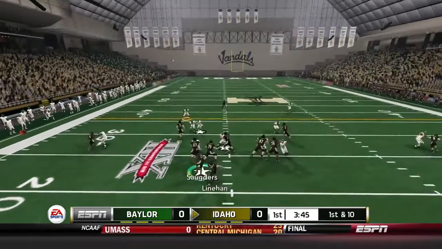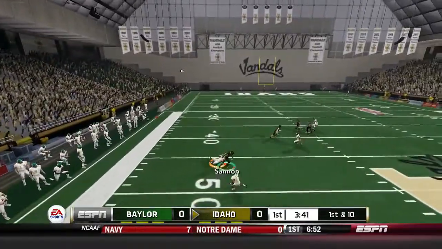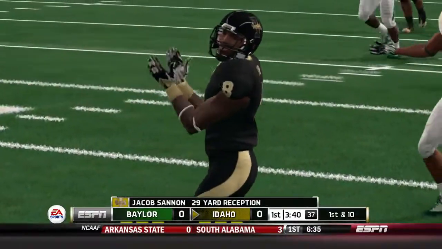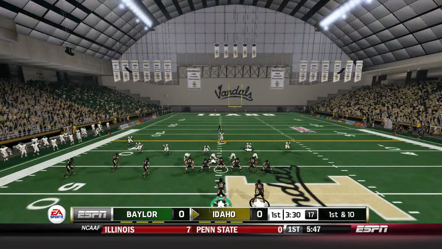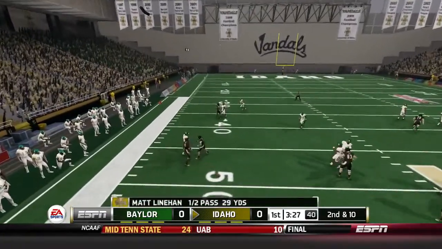Time is cooking down. 6 seconds, 5 seconds. Matt Linehan, play action back. He's looking deep. He finds Jacobson to the left side, and that's caught for a 29-yard reception. Idaho Vandals first down, and they cross the 50-yard line on the first play of the game. The Vandals are looking to strike early in this one.